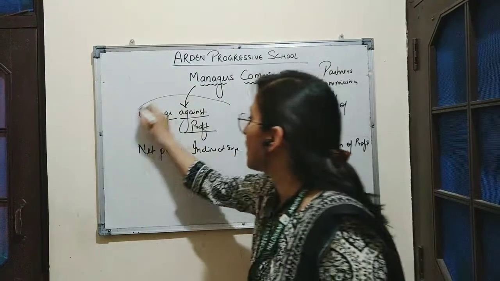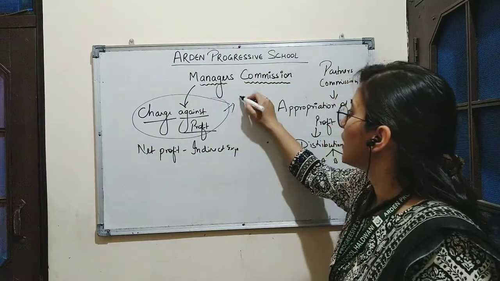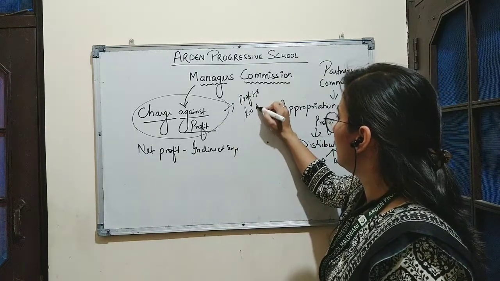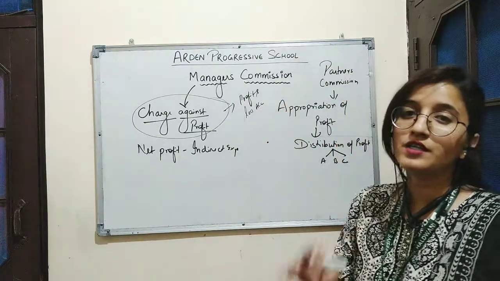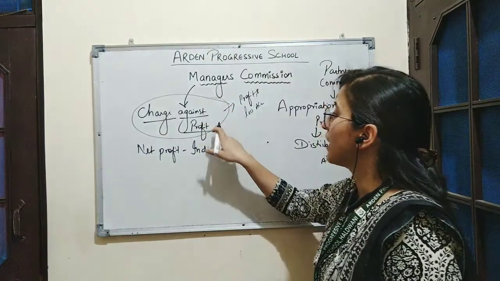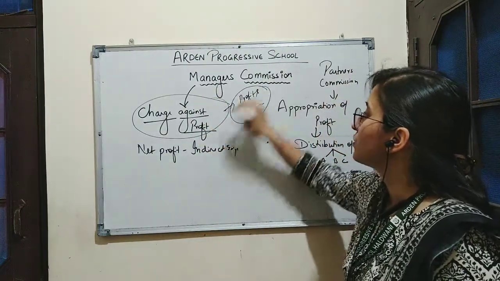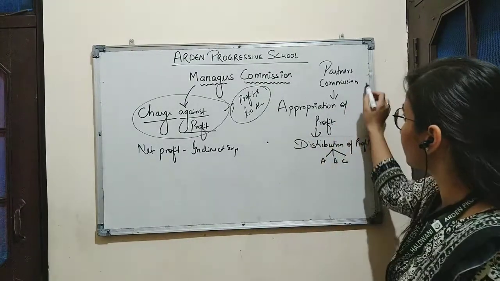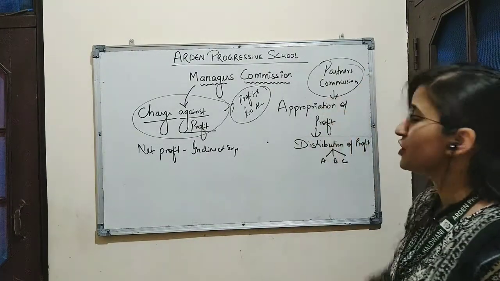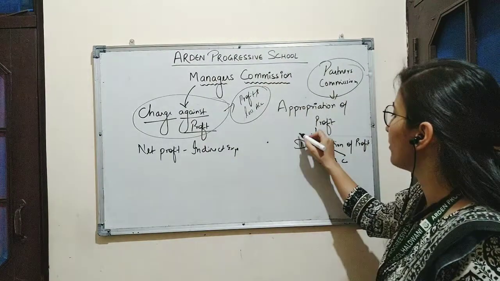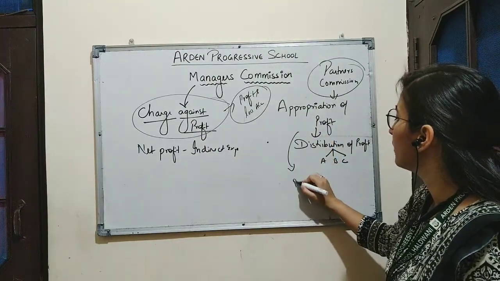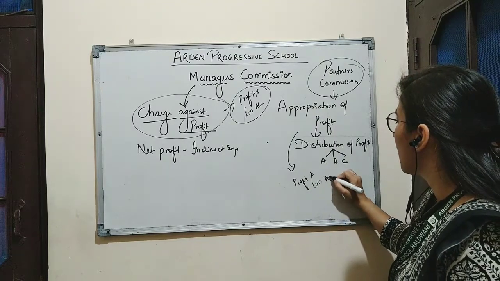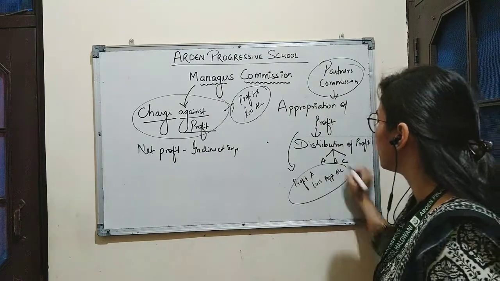And we show this charge against profit in the profit and loss account. So all the adjustments relating to the charge against profit will be shown on profit and loss account, whereas all the appropriation of profit, that means distribution of profit, is shown on profit and loss appropriation account.